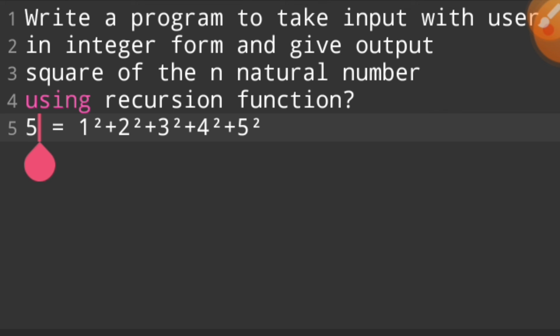You take input from the user in the range and give the sum of squares of n natural numbers using a recursion function.